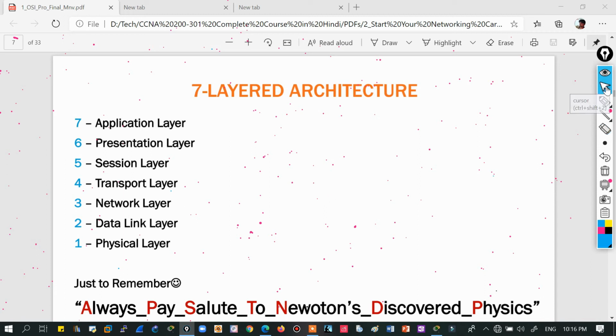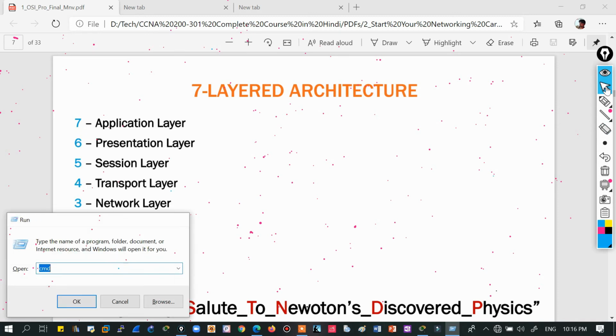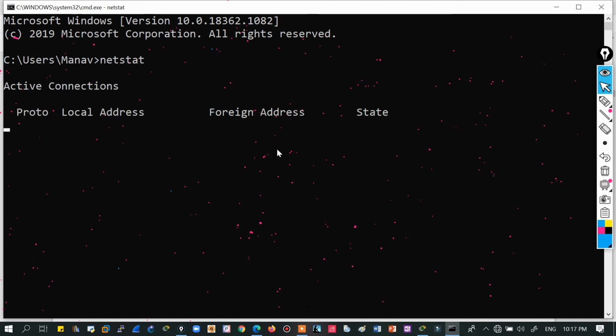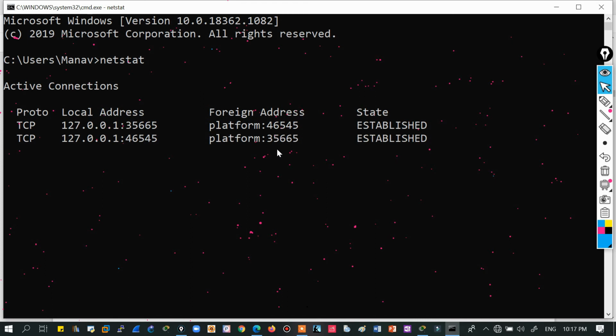Let me give you an example. If I go to my Windows CMD and write a command like netstat, you will get the idea of what I'm talking about. This is your IP and this is the number, the port number. Each different process, each different service of TCP and UDP, is identified by different port numbers.